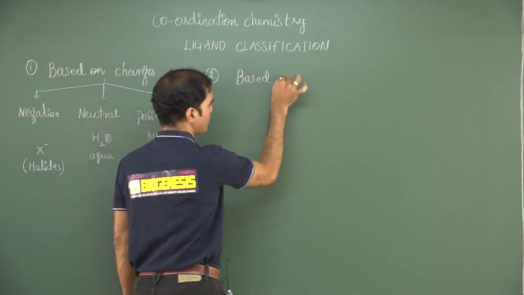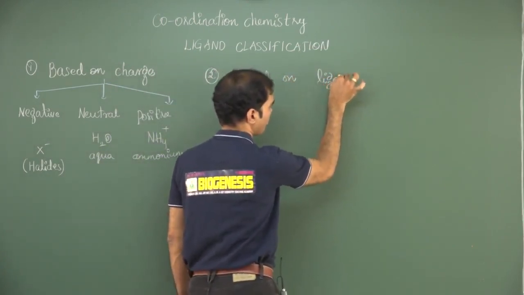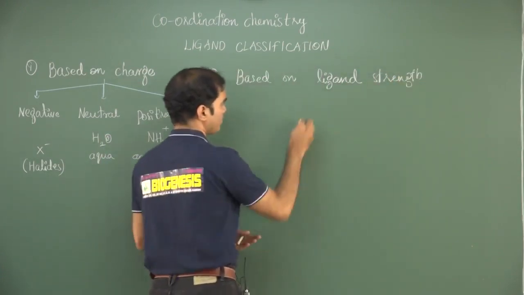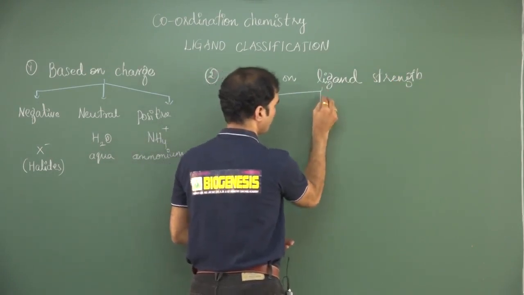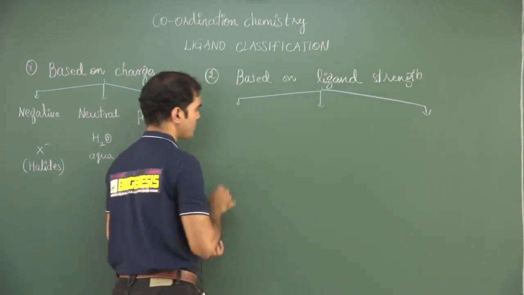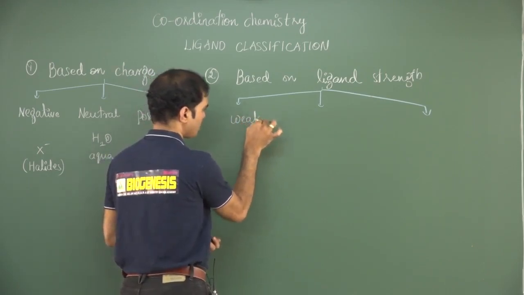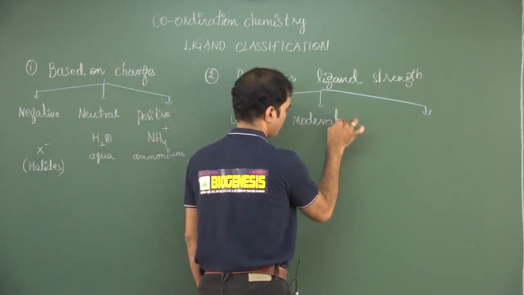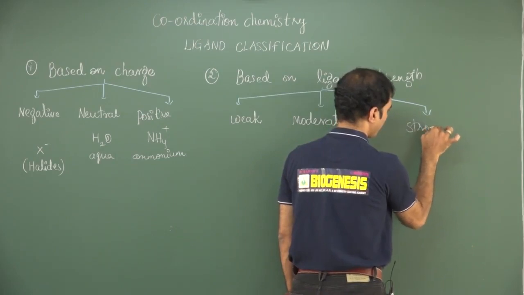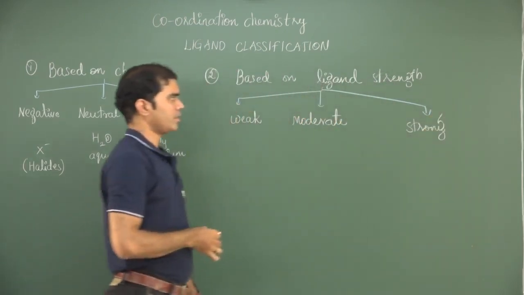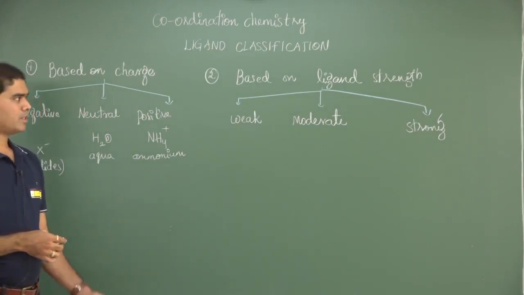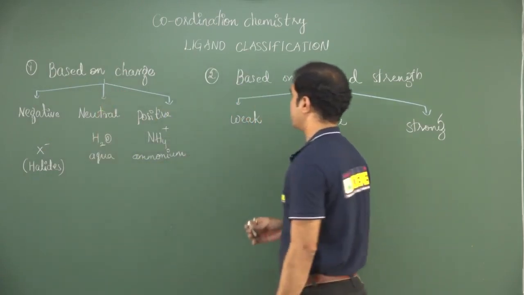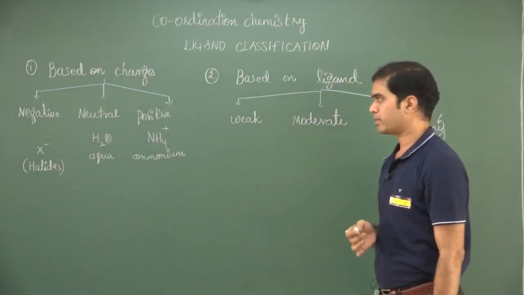The second type is based on ligand strength. Based on the strength of the ligand, I classify the ligands into three types. The first one is ligands that we call weak, where interactions will be very weak; moderate; and the third type is strong. This is the second type of classification. We can classify the ligands based on their charges. We can also classify based on the ligand strength.